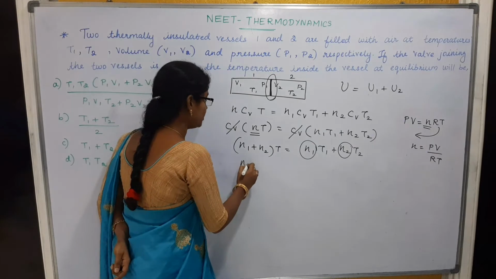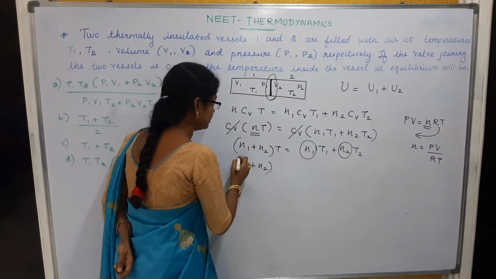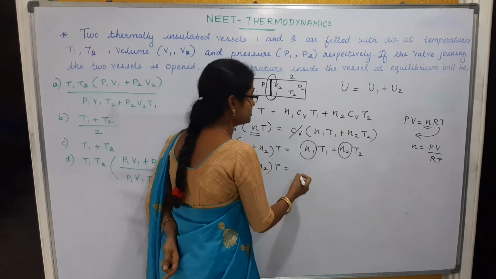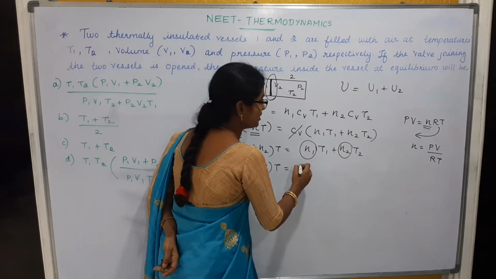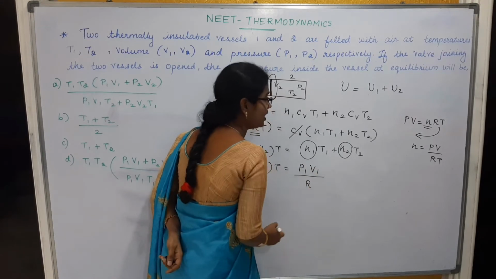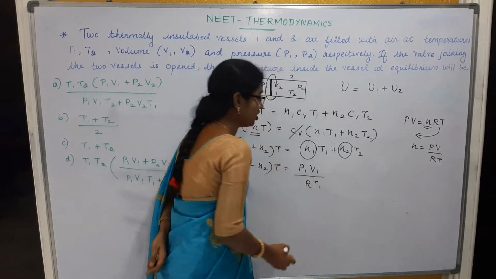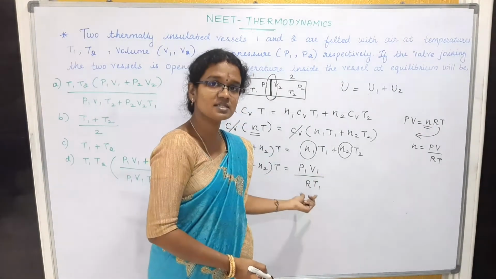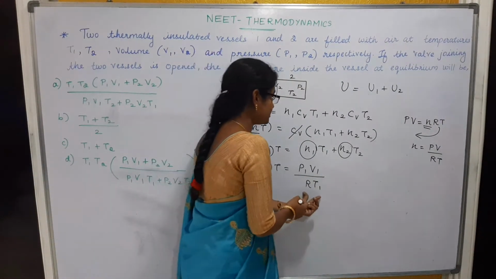So (n1 plus n2) into T is equal to n1, which we can consider as P1 V1 divided by R into T1. R represents the universal gas constant, so let us consider it as it is.